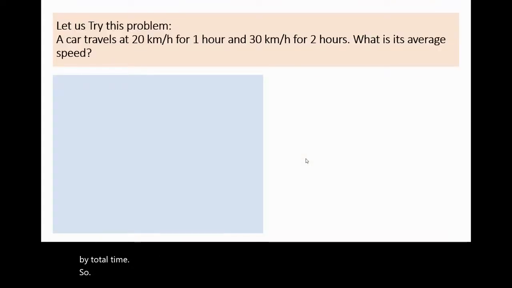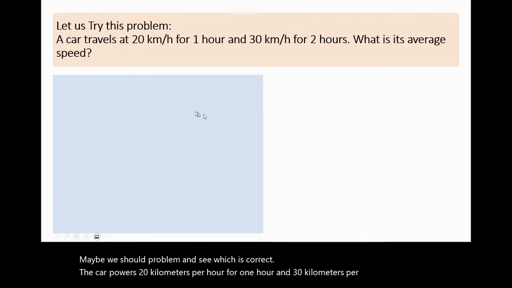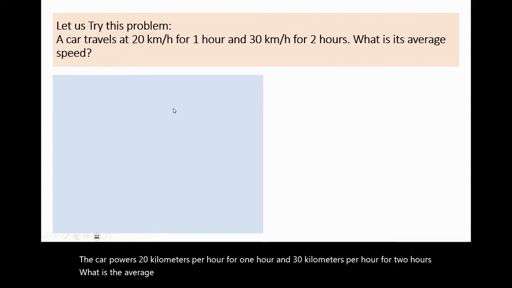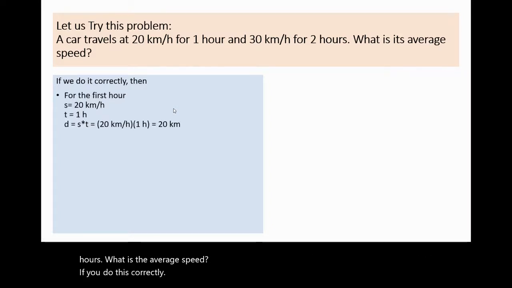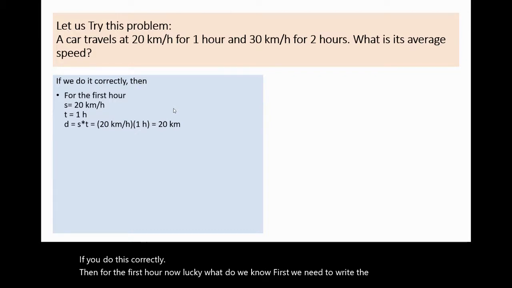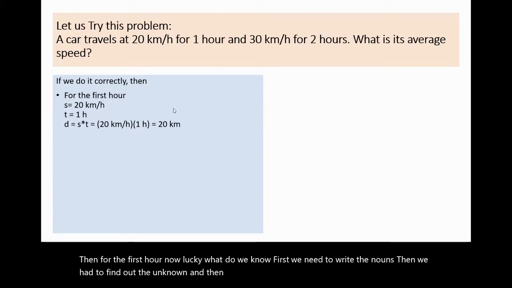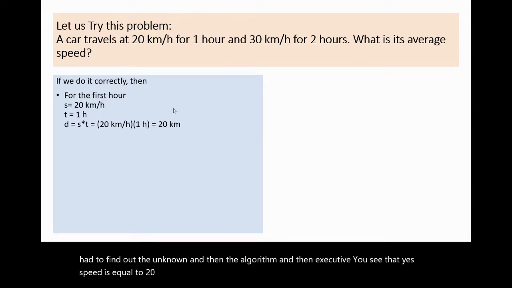So maybe we should try a problem and see which is correct. A car travels 20 kilometers per hour for 1 hour and 30 kilometers per hour for 2 hours. What is the average speed? If we do this correctly, for the first hour, what do we know? First we need to write the knowns, then find the unknown, then the algorithm, and then execute it. Speed S is equal to 20 kilometers per hour. T is equal to 1 hour. We wrote the knowns. What is unknown?